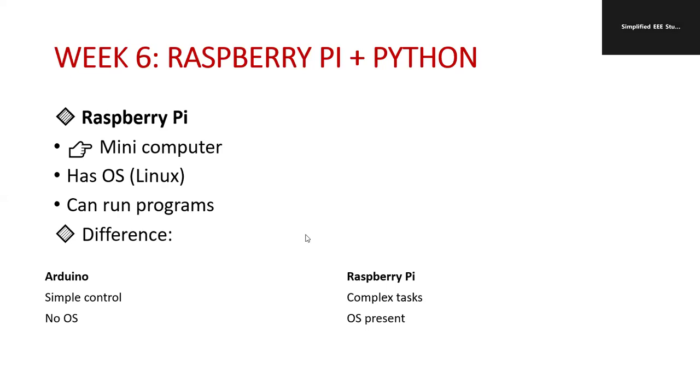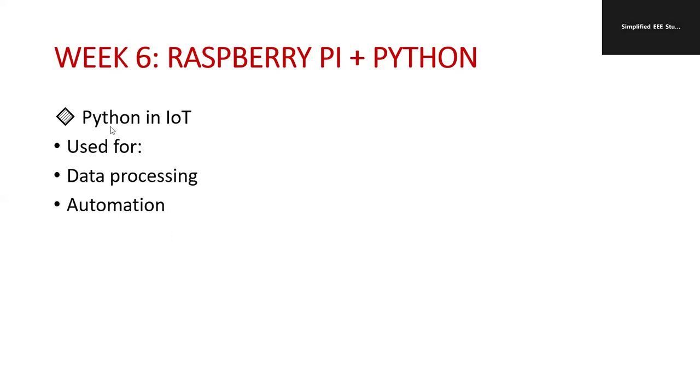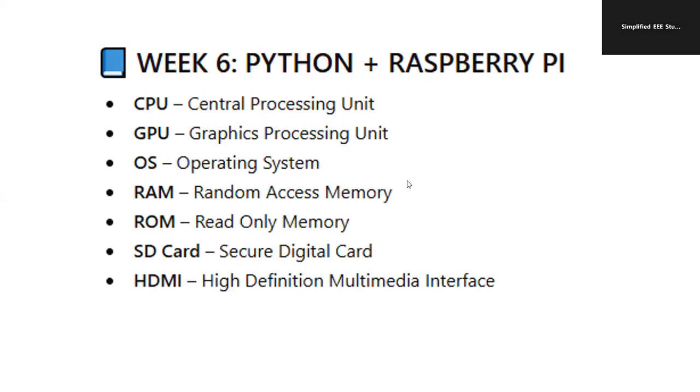The difference between Arduino and Raspberry Pi is given below. Arduino is for simple control, there is no operating system, whereas Raspberry Pi is complex, it handles complex tasks, and an operating system is present here. So Python in IoT is used for data processing and automation, so we need to learn Python also. The following terminologies are most important.